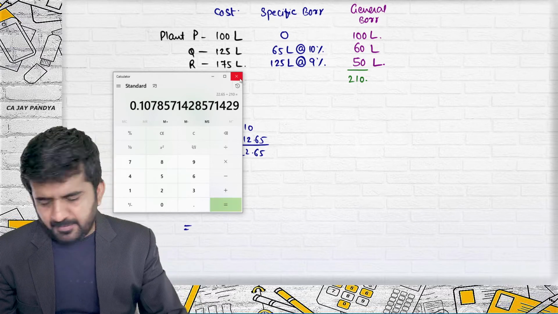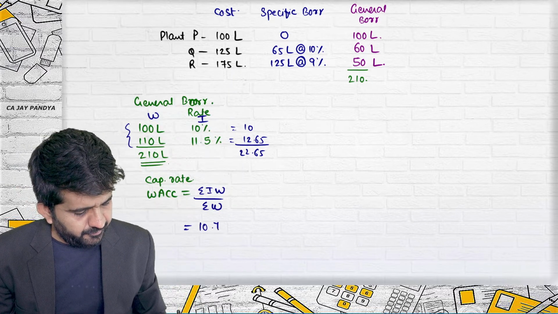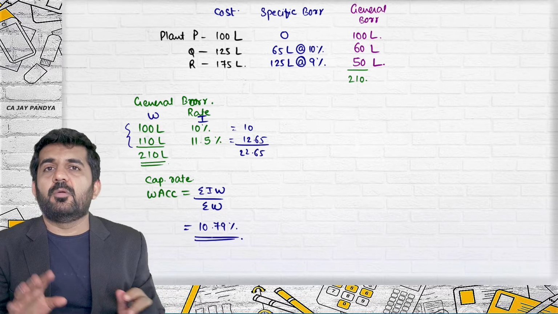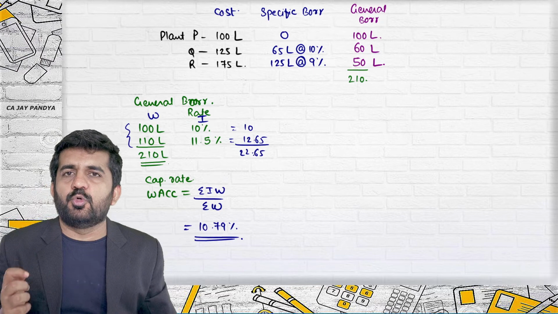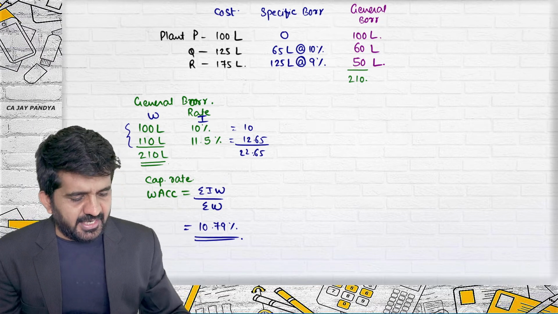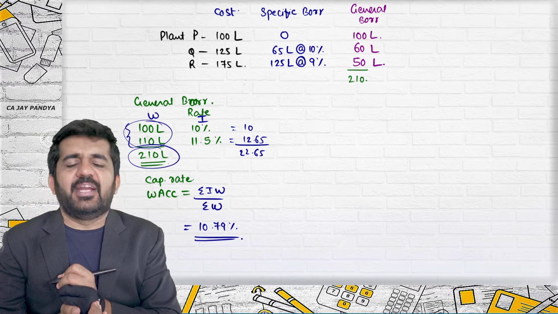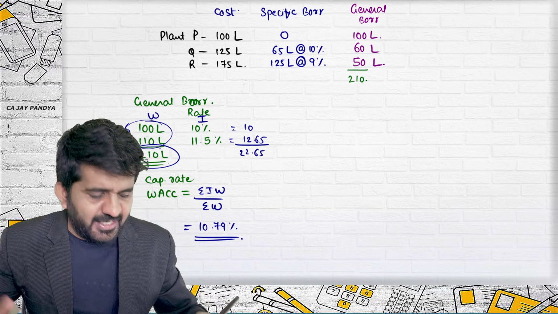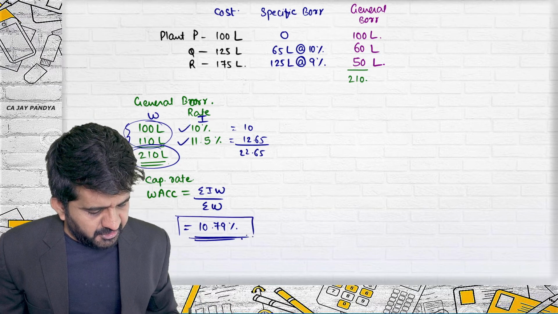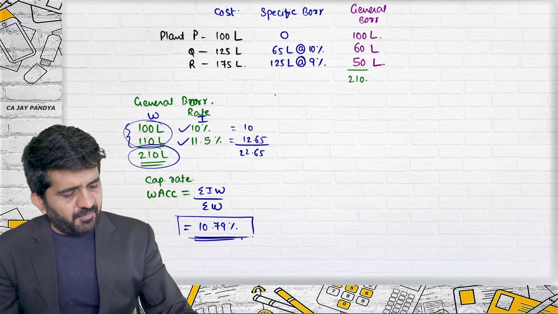It is 10.79%. Even if you might not be getting it this time, as I told you, when we do cost of capital, this will be extremely simple. But try to understand, the weighted average cost of this borrowing of 210 lakhs is neither 10% nor 11.5%, but it is 10.79%.